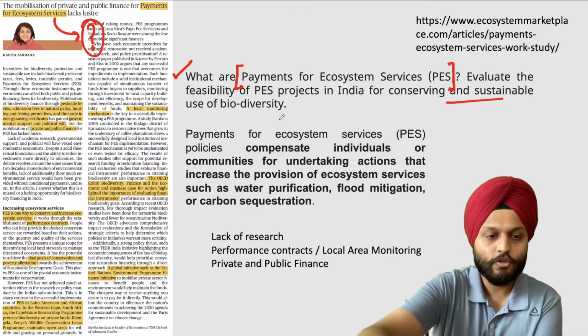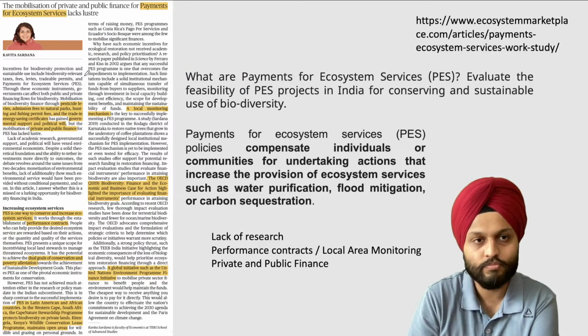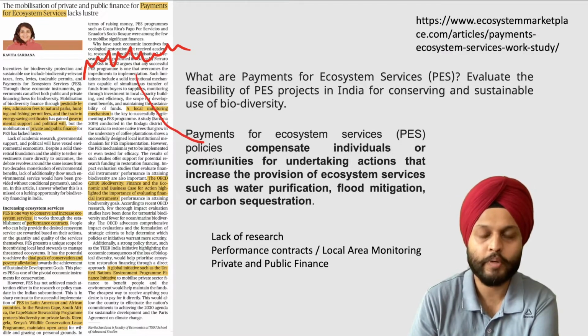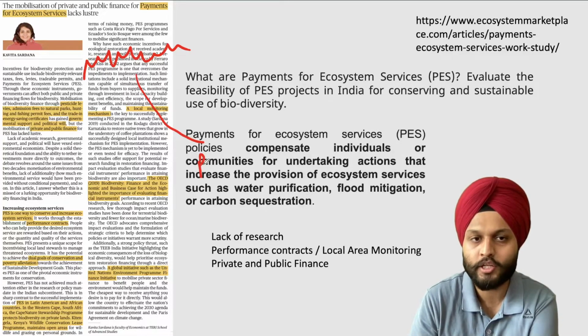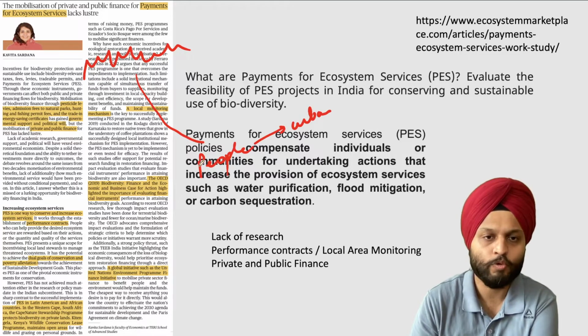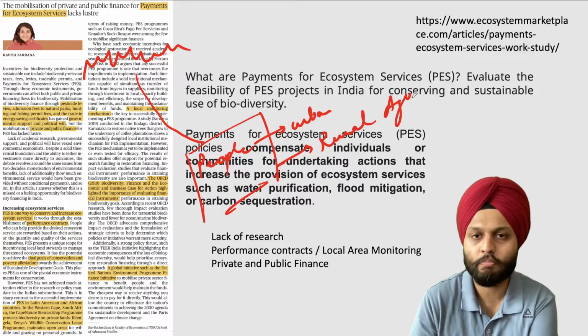Okay, so imagine a situation. There is this forested area, and there is water coming by, and there are people living in the plains, maybe urban or agrarian, agriculture based plus urban.